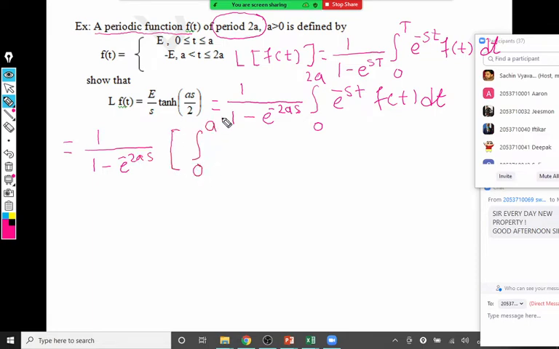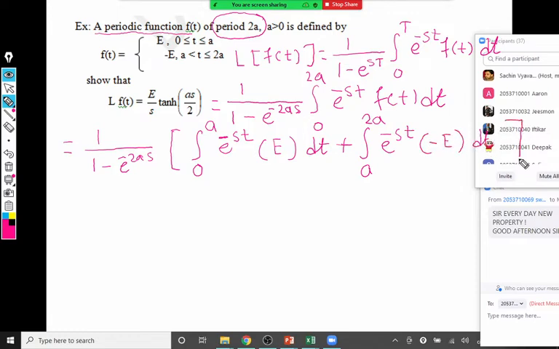First part is 0 to a e raised to minus st. And what is the value of f of t here on this range? It's just E, and that E is a constant, plus a to 2a now. Minus E. Yes, minus E, correct. On a to 2a it is minus E. Very good.